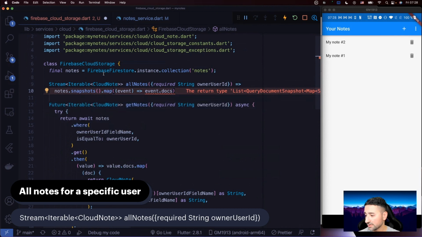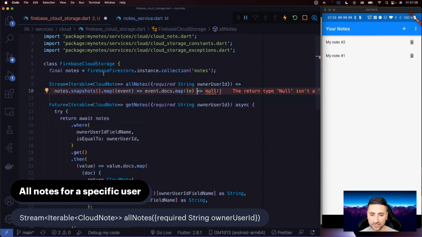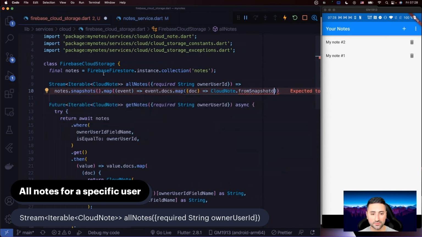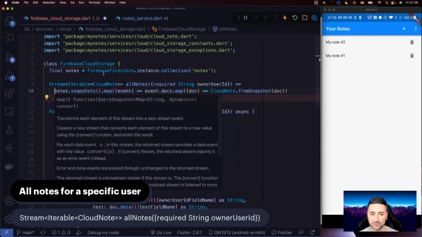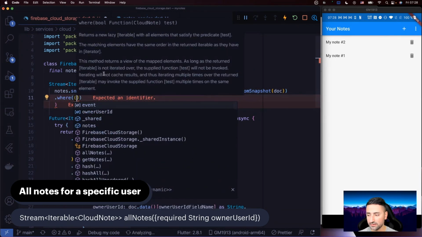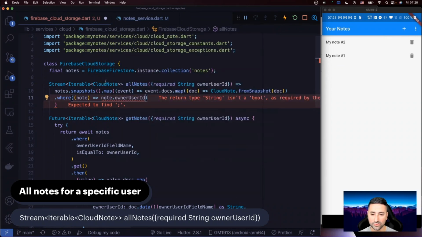And then we're going to map that like that. And let's just call it doc. And in here, we're going to create a cloud note from snapshots of that doc like that. And then in here, we're then going to say where. That's our note. And then we're going to say the notes owner user ID.